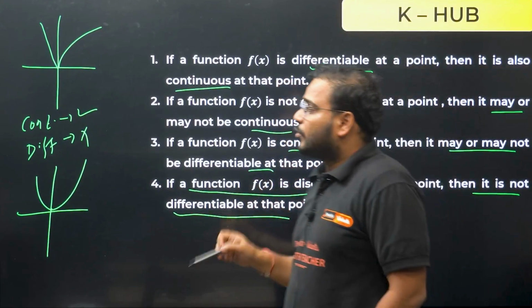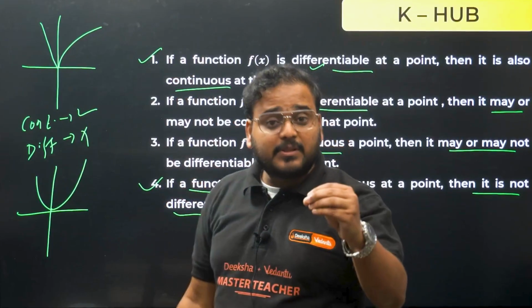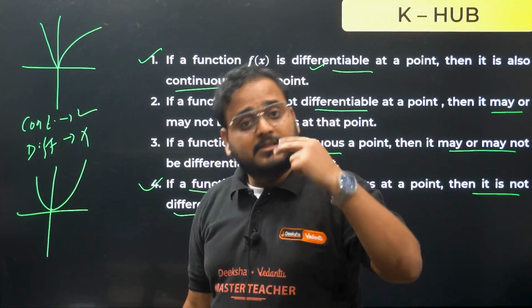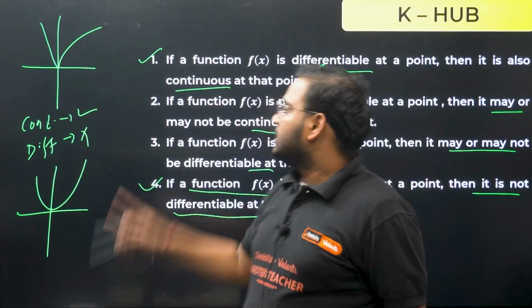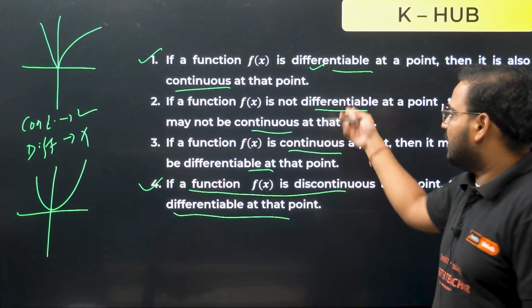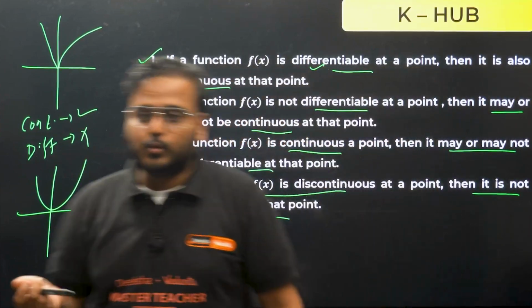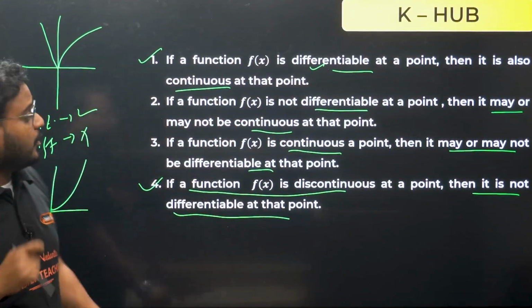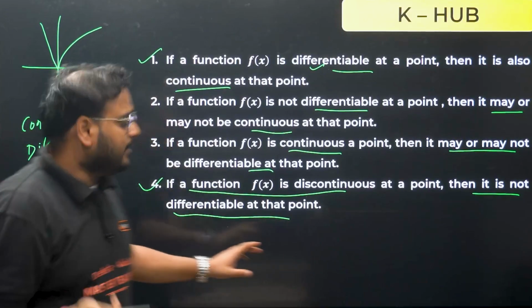So the first and fourth points are highly important. The first point is if it is differentiable, then always continuous. The fourth point is if it is discontinuous, then never differentiable. So the first and fourth points are the important ones, and the third point is the may or may not case. You have to check to know that. Okay, so the knowledge hub is clear, the graphical part is clear. Okay, let's move on then.